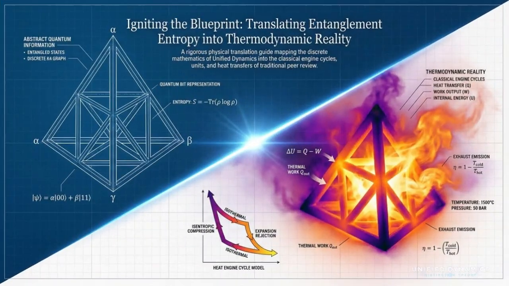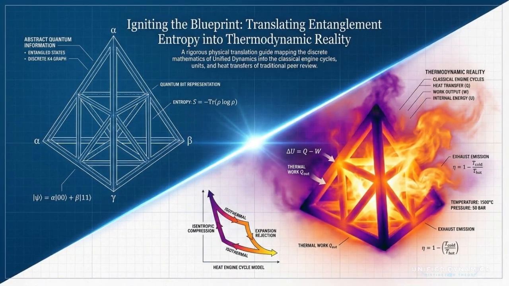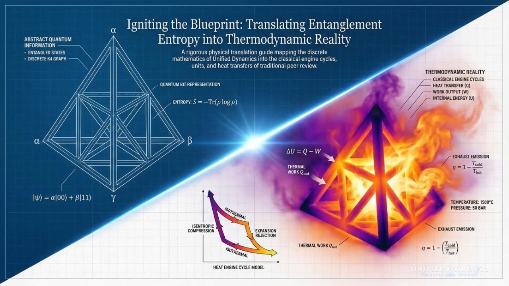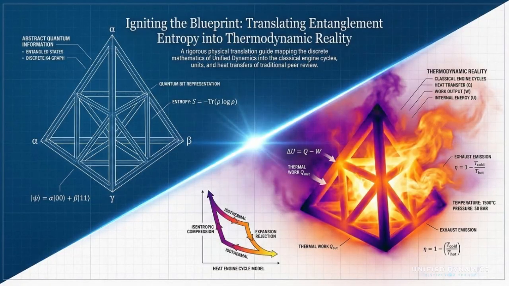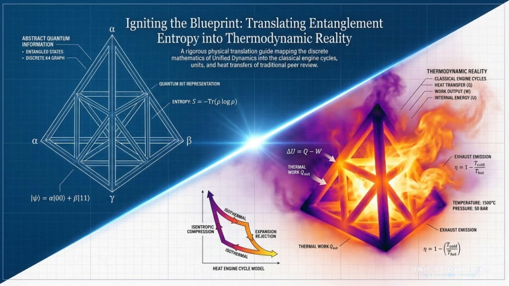This opening slide frames the central translation problem. How do we move from abstract quantum information into thermodynamic language that traditional physics can evaluate? On the left, the blueprint represents the quantum side: entangled states, discrete graph structure, qubit representation, and entropy expressed through the density matrix. This is the mathematical language of correlation.